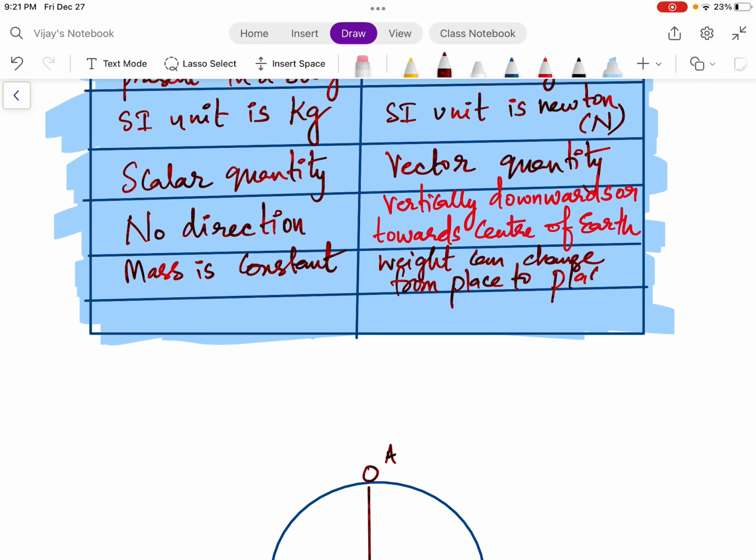It depends on the planet's mass, and it also depends on the planet's radius. So weight depends on the location at which the body is placed, whereas mass is constant irrespective of its location. So this is one more fundamental difference between mass and weight.